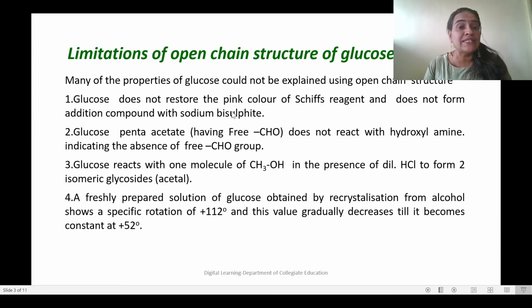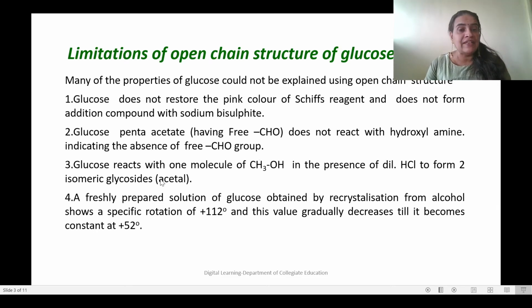Glucose does not restore the pink color of Schiff's reagent and does not form addition compound with sodium bisulfite. At the same time, glucose pentaacetate does not react with hydroxylamine, indicating the absence of free aldehydic group.